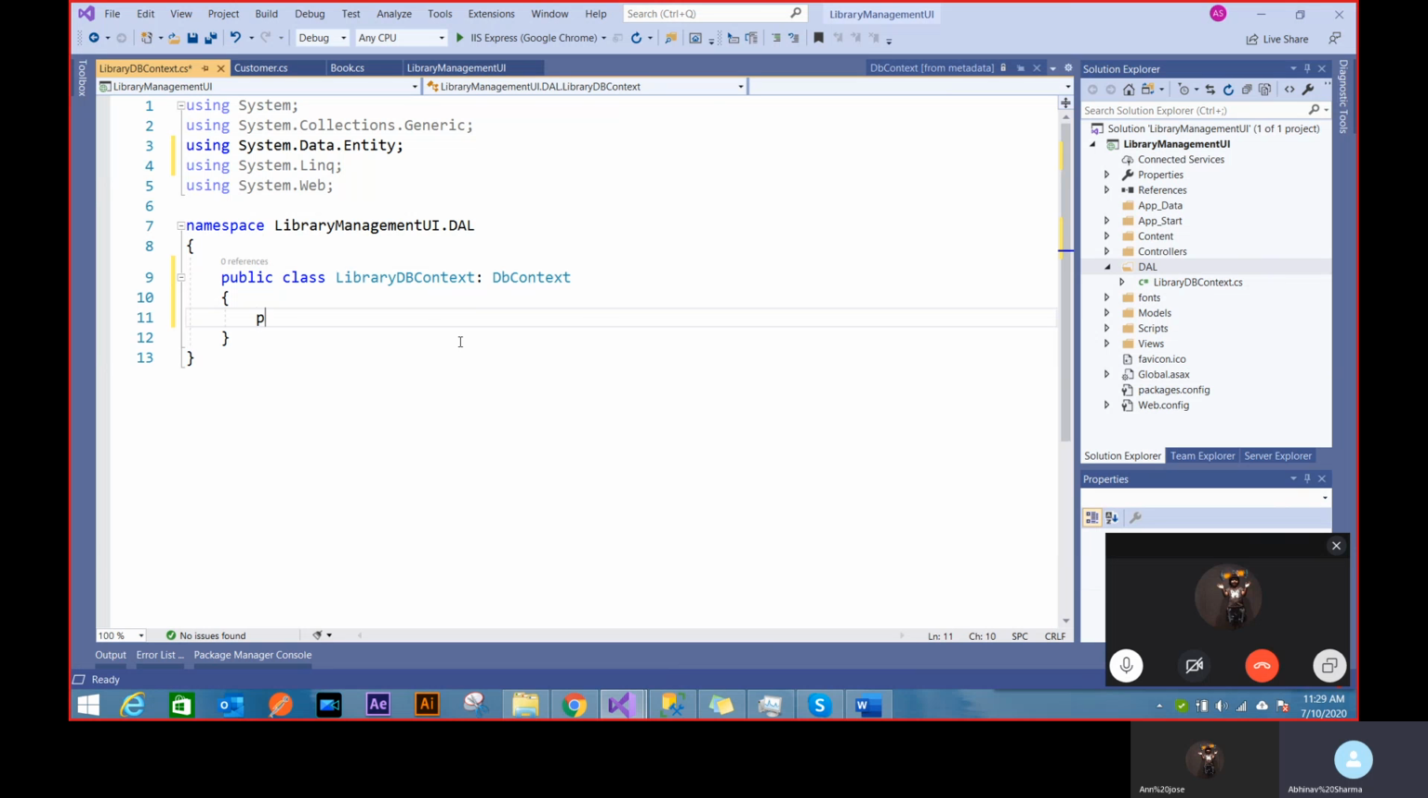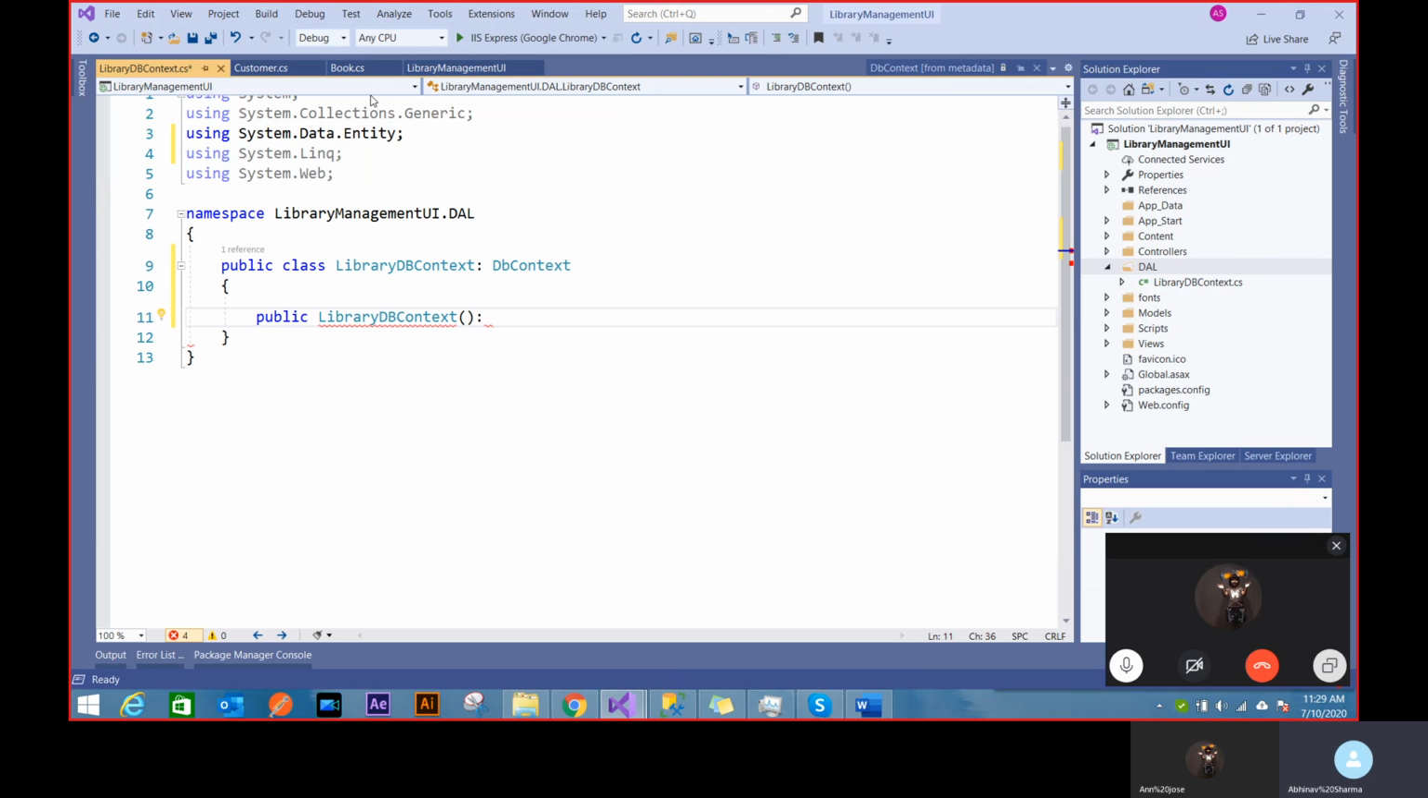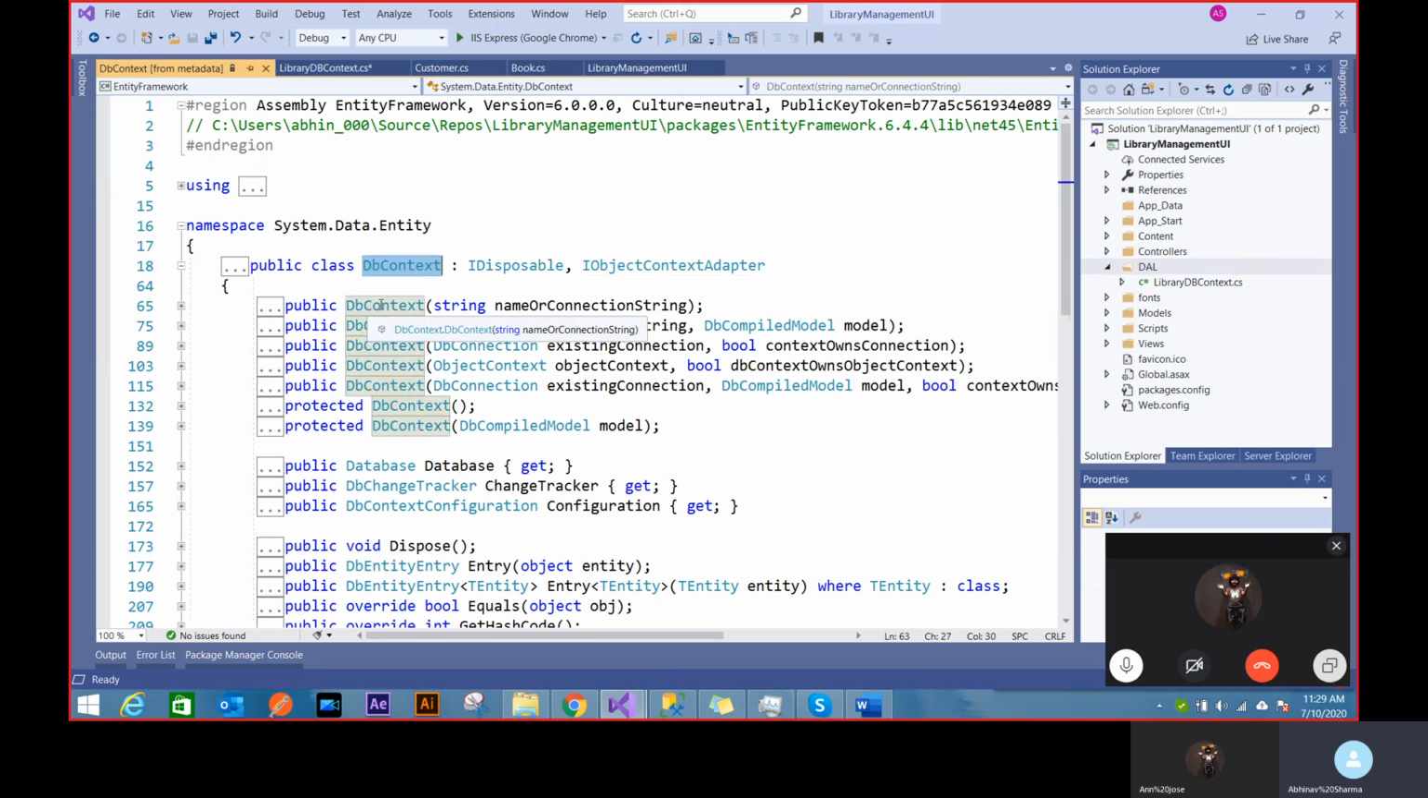So when I do that, let's create a constructor, LibraryDbContext, and I will be calling the base constructor, the DbContext. If you look at this with F12 again, it has DbContext constructors. There's a blank one, and there are multiple ways by which I can initialize the class. I can provide a connection string, a model connection string, a bool, and so on.